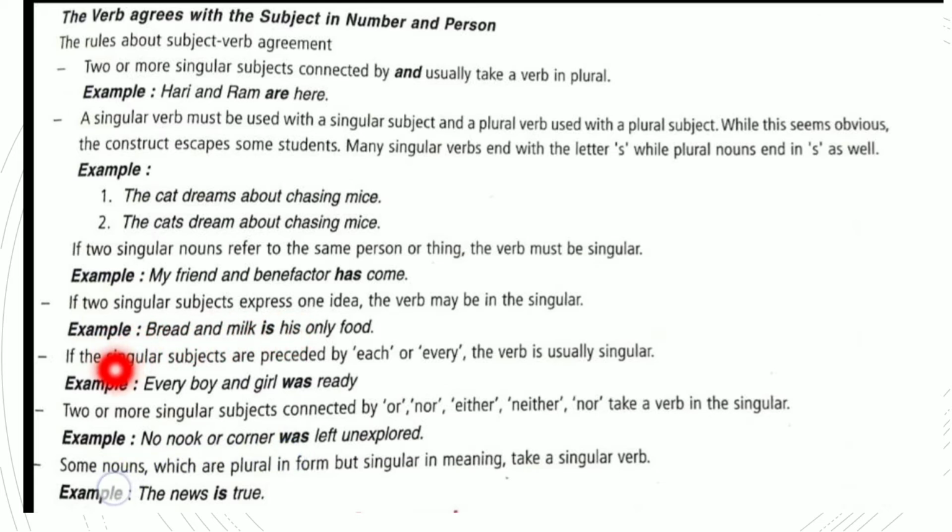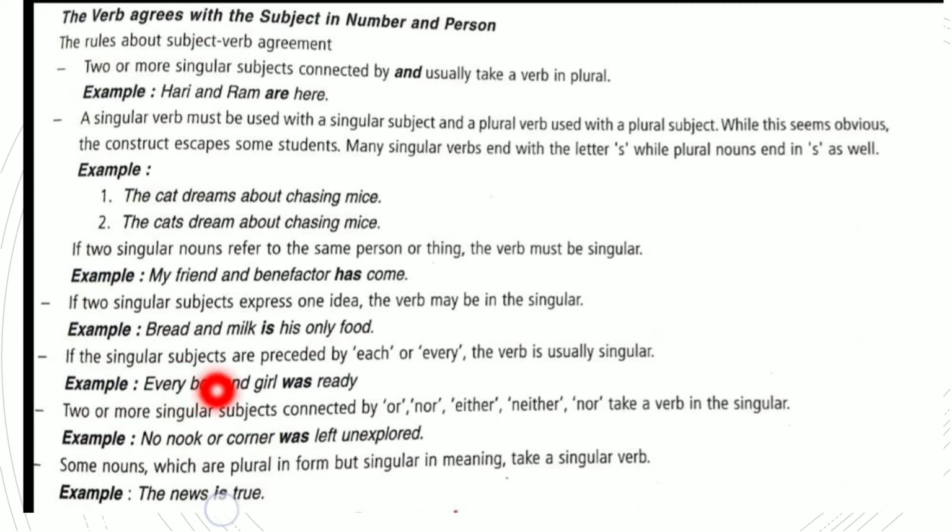Now another example: if the singular subjects are preceded by each or every, the verb is usually singular. Every boy and girl was ready. Now why singular? Because each and every is singular. Though they are connected with and, the verb will be singular, was.